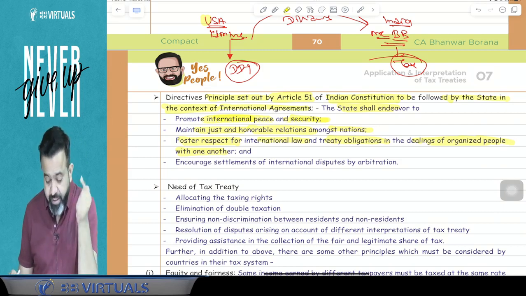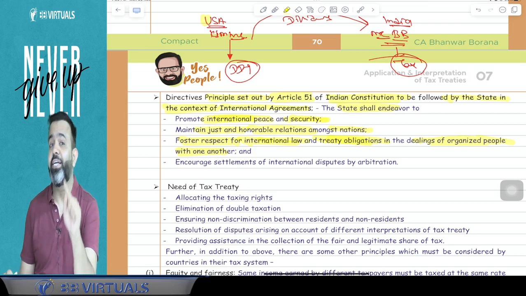So we will respect international law as well as our treaty obligations.